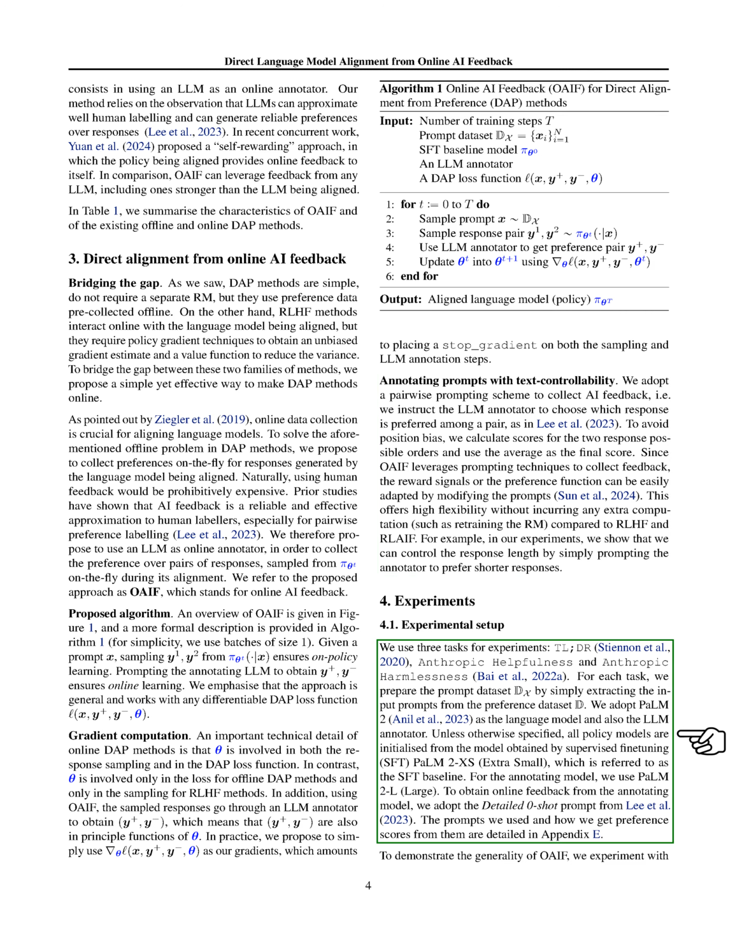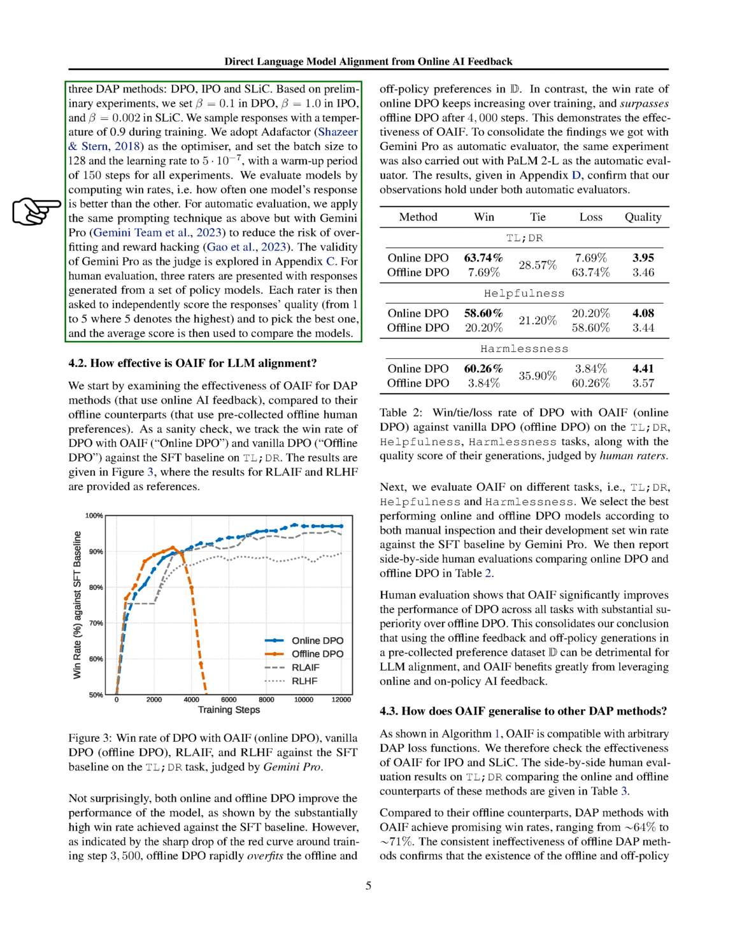In our experiments, we tested OAIF on 3 tasks: summarizing text, TLDR, being helpful, and not causing harm. We prepared our tests using prompts from a dataset and used 2 versions of the PaLM model for the language model and the annotator. We tried out OAIF with 3 different DAP methods and adjusted some settings based on initial tests to get the best performance. We used a specific setup for training, including the optimizer and learning rate, and evaluated the models by seeing which one's responses were preferred more often, both through automatic methods and human judgment.